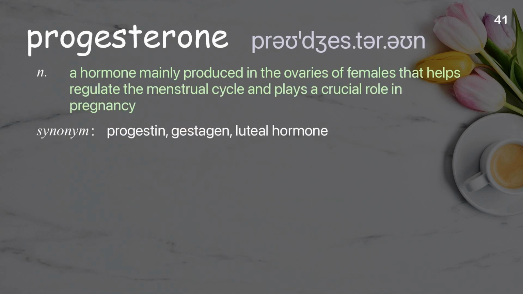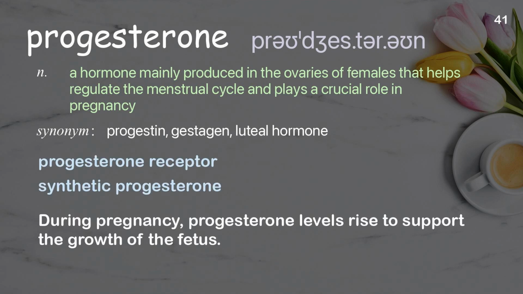Progesterone. A hormone mainly produced in the ovaries of females that helps regulate the menstrual cycle and plays a crucial role in pregnancy. Examples: Progesterone receptor, synthetic progesterone. During pregnancy, progesterone levels rise to support the growth of the fetus.